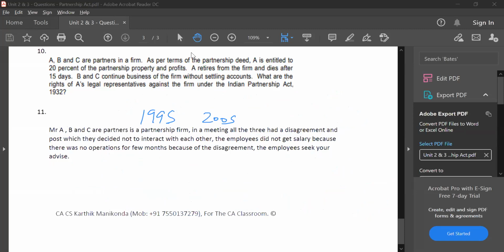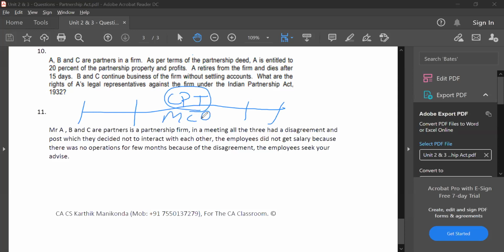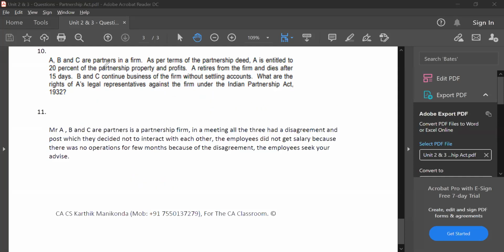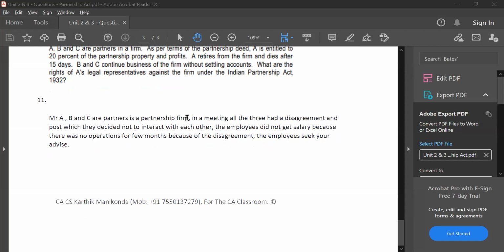I'll tell you the reason why we are discussing even these questions. Until 2 years back, in CA we had only the CPT route, the foundation MCQ route for law. So all these questions were not tested. But before 2010, it was again called CA foundation, and at that time all these questions were tested in exams. So there is a very good chance that in the next 5 years they will start testing these questions again. This is very much part of your syllabus, on page number 3.47, so you need to be clear with these concepts. Understood, guys? With this, we are done with all the 11 questions.